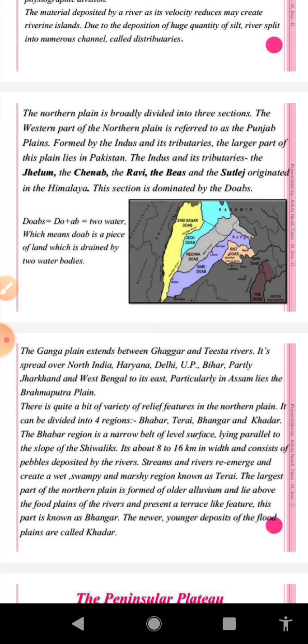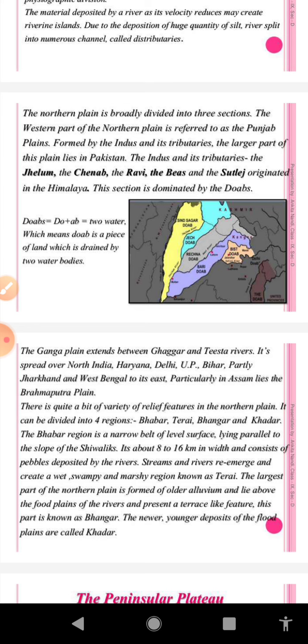After reaching West Bengal, it turns towards the south, and it is joined by the Brahmaputra in Bangladesh. The Brahmaputra enters India in Arunachal Pradesh, and flowing south for a while, it turns west and crosses Assam.